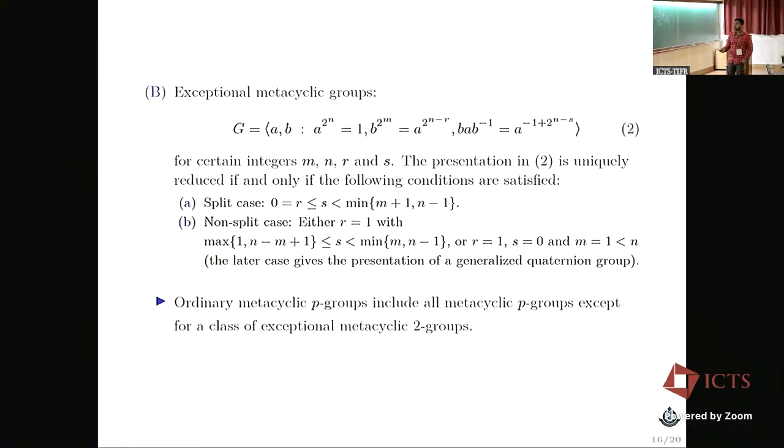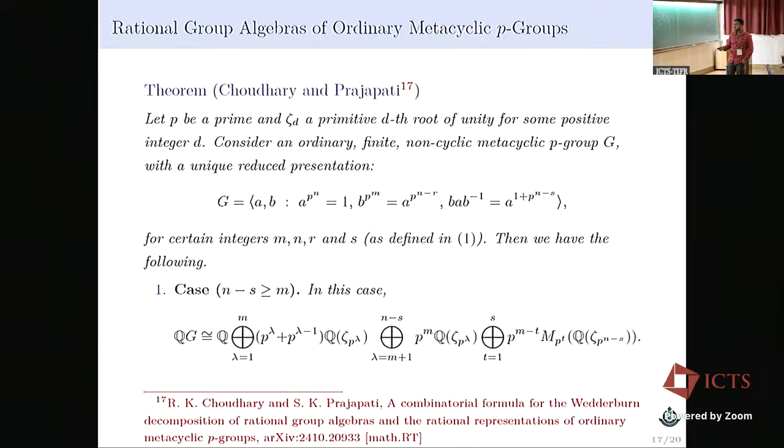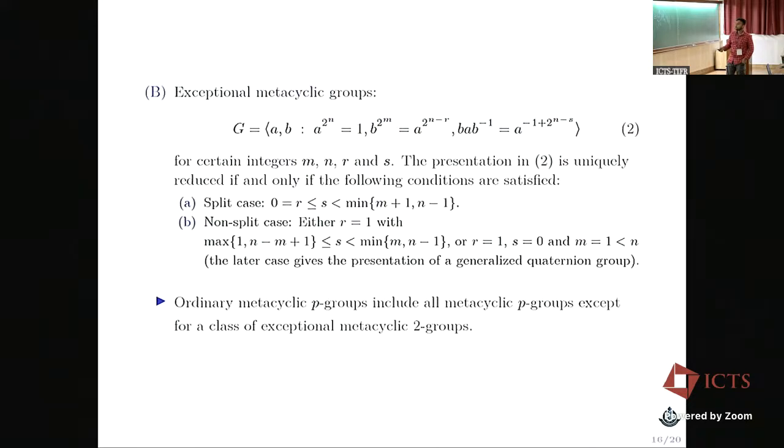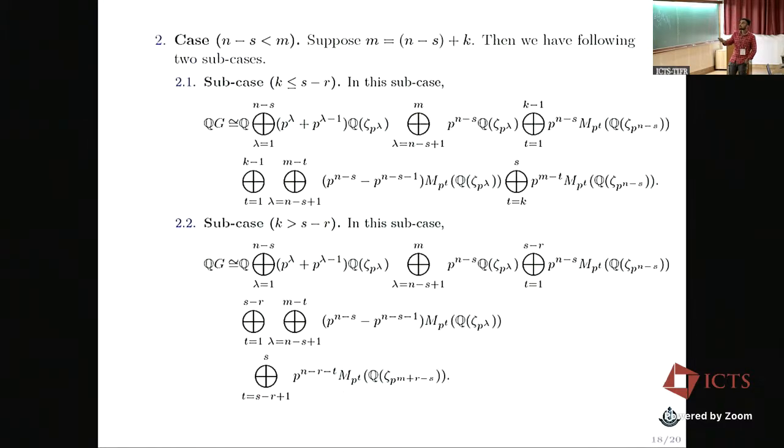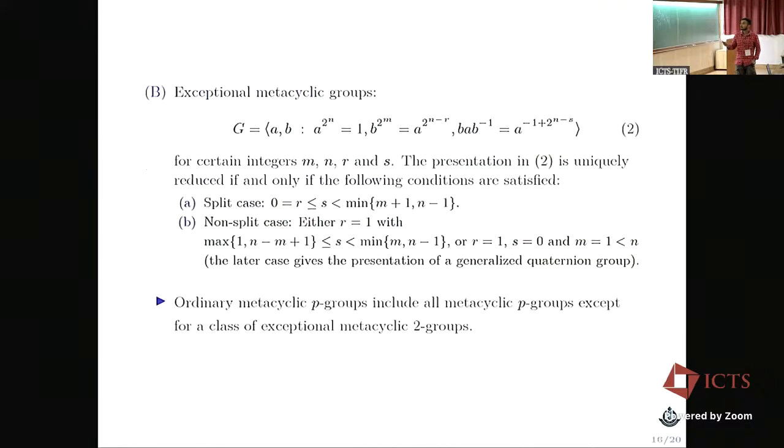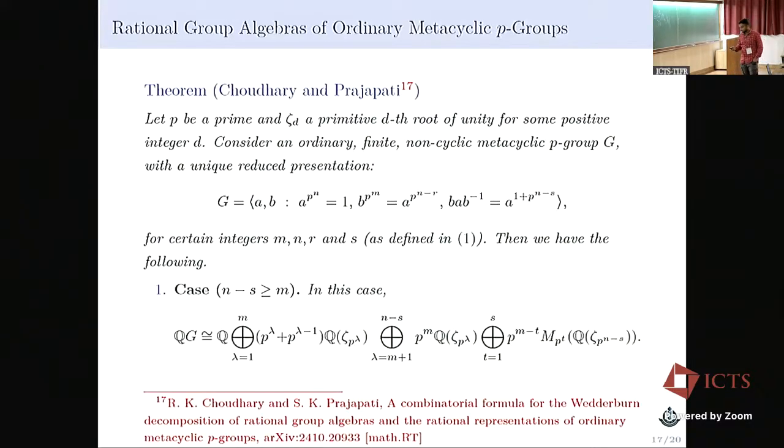So we could also generalize our results to compute the Wedderburn decomposition of QG for all ordinary metacyclic p-groups, either split or non-split.